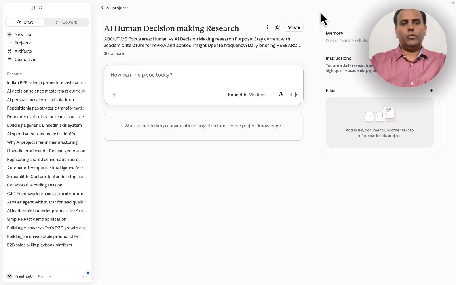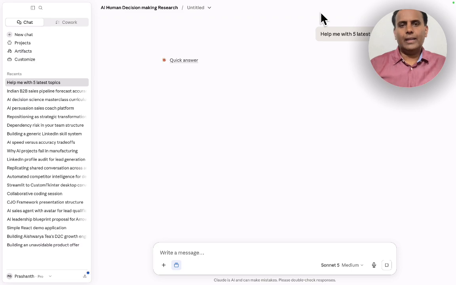Okay. So now help me with 5 latest topics. I'm just giving you the quick thing. So this is now AI human decision making research. It is already doing it.